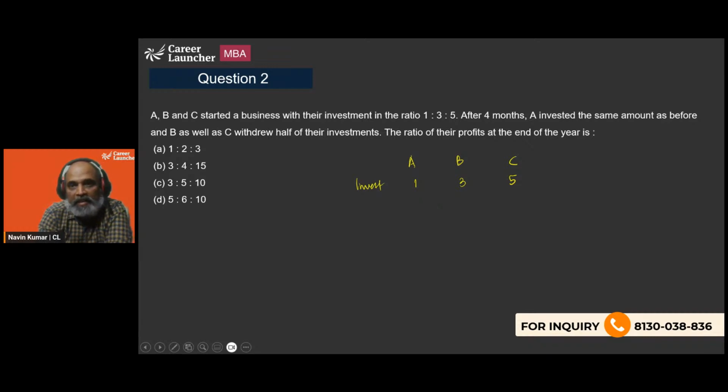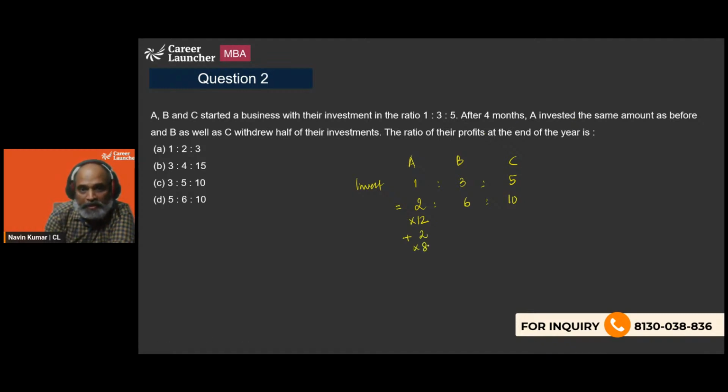After 4 months, A invested the same amount as before, and B as well as C withdrew half of their investments. Since we are supposed to do half, I'm going to change the numbers to 2, 6 and 10 so that half of those are easy to calculate. Now, A invested for the entire 12 months, and then for the next 8 months, he invested the same amount as before.